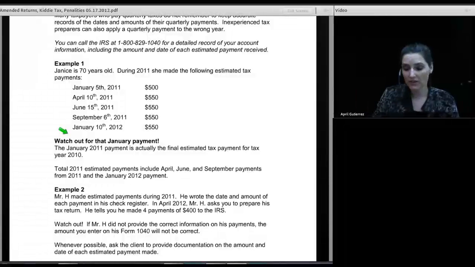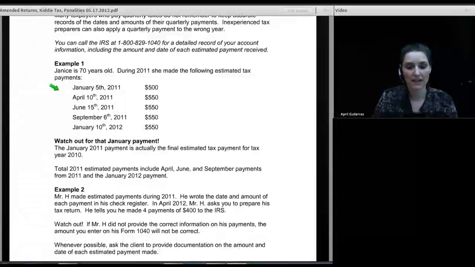The other issue is that when you itemize deductions, because Janice is allowed to claim an itemized deduction for the taxes she paid, she'll be able to claim an itemized deduction on Schedule A only for those taxes paid during the year. So she'd be able to claim an itemized deduction for the January 11 payment through the September 11 payment, but she won't be able to claim an itemized deduction for the 12 payment until she's preparing her 12 return. So in essence, these January payments get split between years, with the estimated tax amount being applied to the earlier year, but the itemized deduction being applied to the year in which the payment was made.